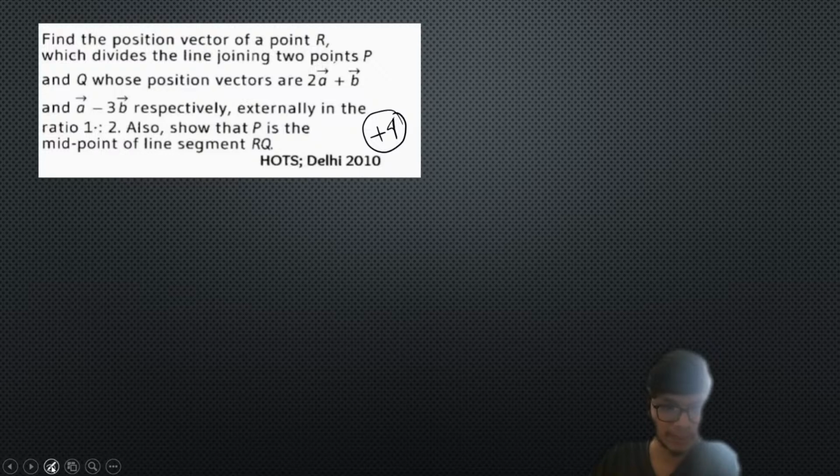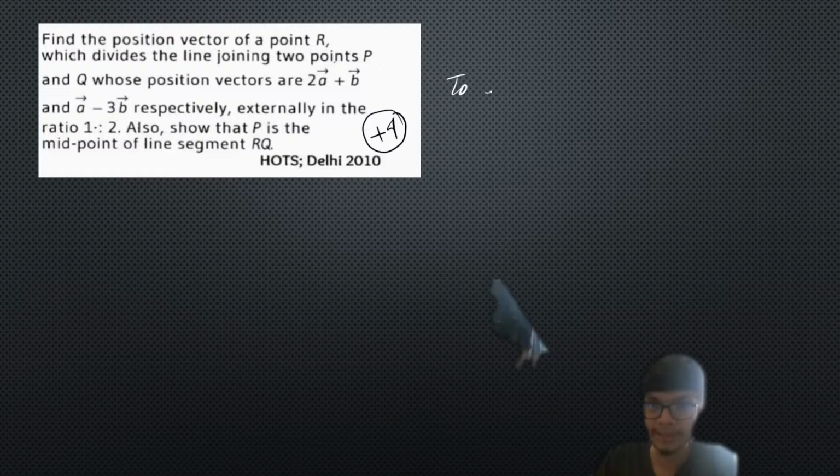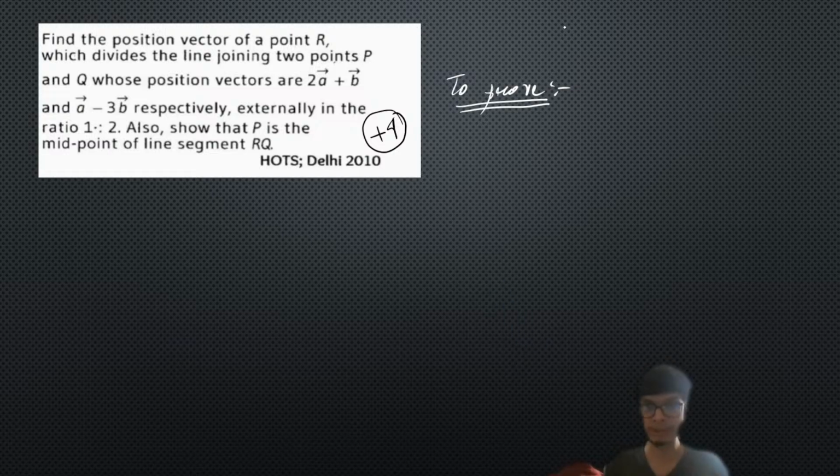So how to write this answer? Whenever you have a given prove that question, please write "to prove" at the beginning, so that the examiner is clear that your intention to prove the answer is clear, right? So that he or she doesn't need to look back into the question paper to check what the question is. That will actually create trouble for the examiner, and the less trouble you put to the examiner, the better marks you are going to score. Okay, that is something that you need to keep in mind.